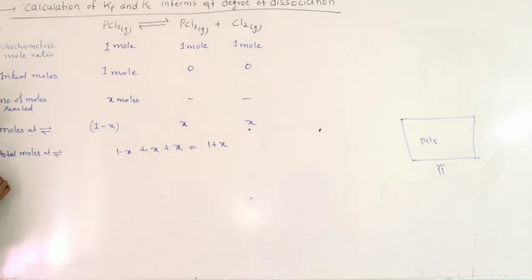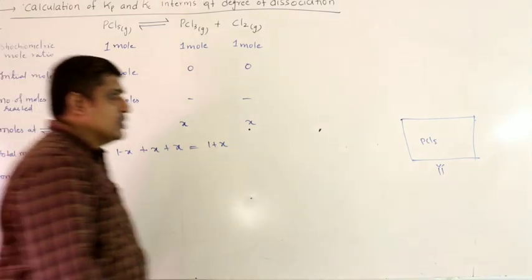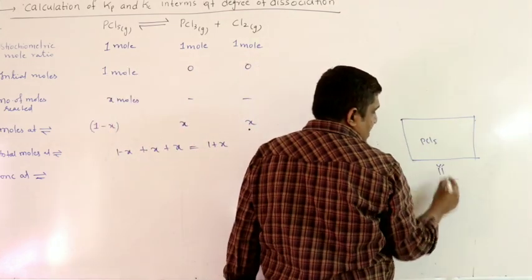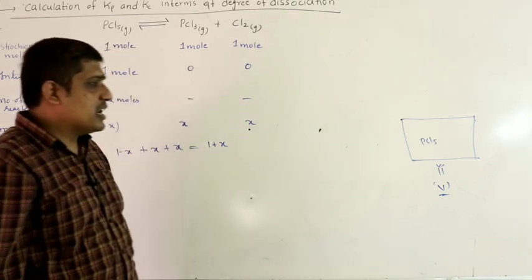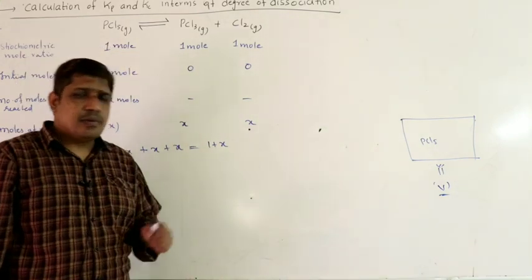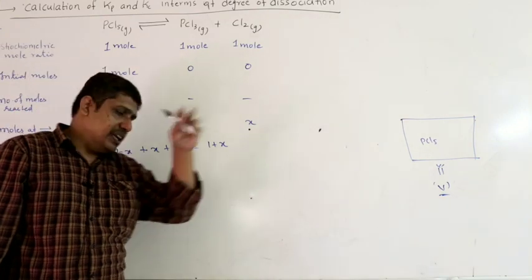Then find concentration at equilibrium. What is concentration? Number of moles by volume. So let us assume the volume of the container as V liters. It will be given in the problem, or you have to consider it as 1 liter. So let us assume here it as V liters.